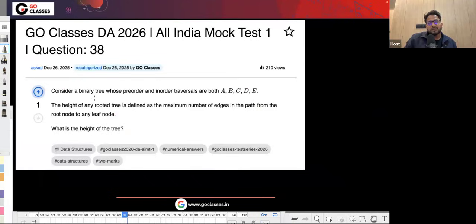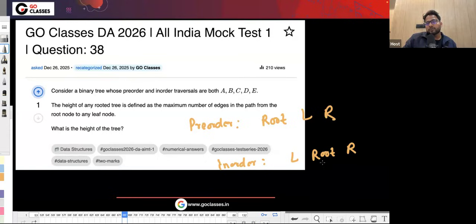So in this question, they are saying consider the binary tree whose pre-order and in-order traversals are both A, B, C, D. See, pre-order is what? It is root, left, right. In-order is what? In-order is left, root, right. Now they are saying both are basically the same.